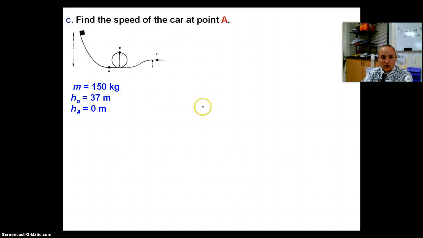So how do we find speed? We know that our total energy in the system is constant. So the mechanical energy initially equals our mechanical energy finally. Mechanical energy is KE plus PE, and that equals the same on both sides, okay? But we know that we're talking about final if we're over here on the final side.